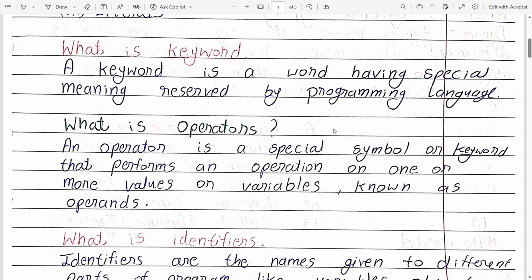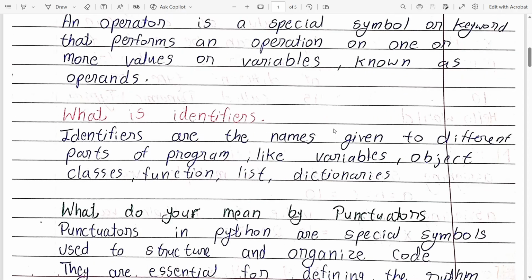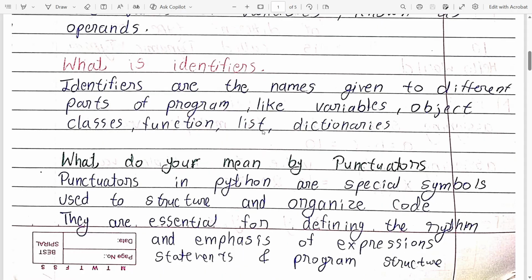Now next question is, what is identifier? Identifiers are the names given to different parts of program like variable, object, class, function, list, and dictionaries. For example, you give a name to your variable, then it will be known as an identifier.